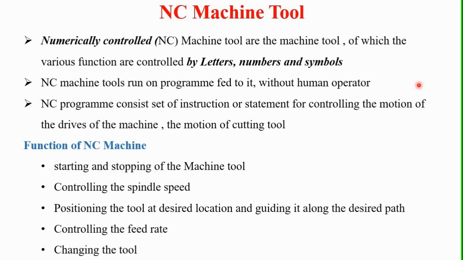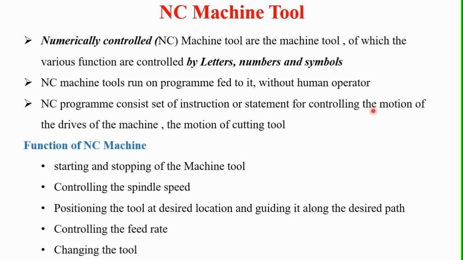Then again, an NC machine is a single machine capable of doing a number of operations such as milling, boring, drilling, reaming and tapping. An automatic tool changer is also provided in this NC machine tool. The latest development in numerical control machine tools is the versatile machining center.